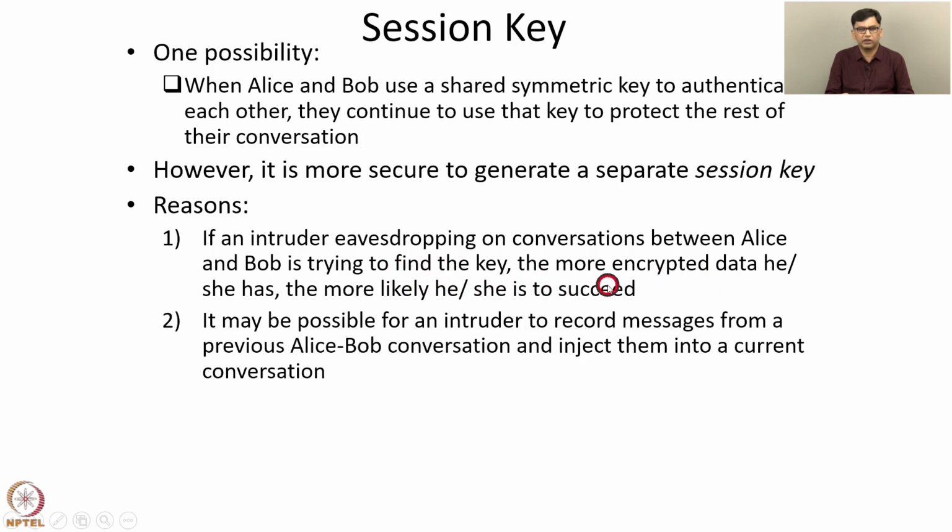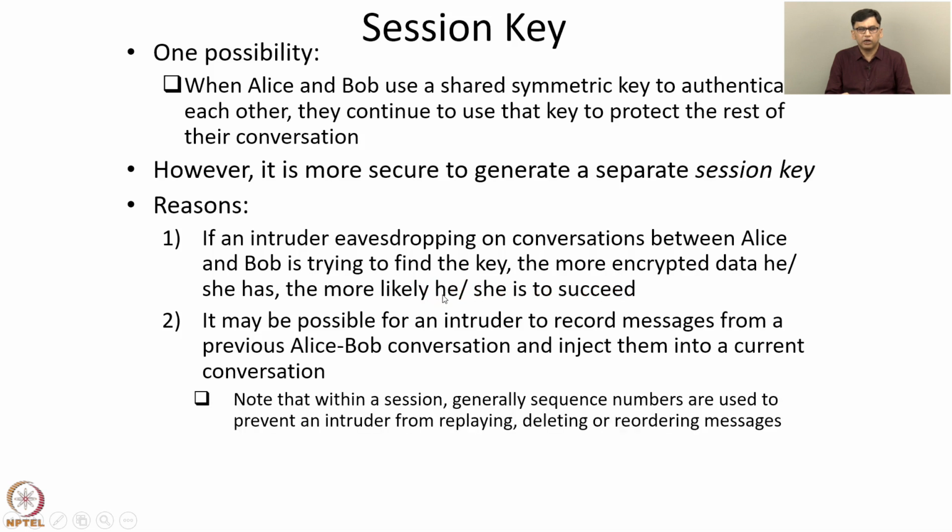Another reason is that it may be possible for an intruder to record messages from a previous Alice-Bob conversation and inject them into a current conversation. Alice and Bob might communicate on one day and then end the session, and then communicate again on another day. Within a session, we'll see that sequence numbers are used to prevent an intruder from replaying, deleting, or reordering messages. For example, the first packet sent in a session might be numbered 1, the second packet numbered 2, and so on. Such sequence numbers are added to packets, as we'll see.